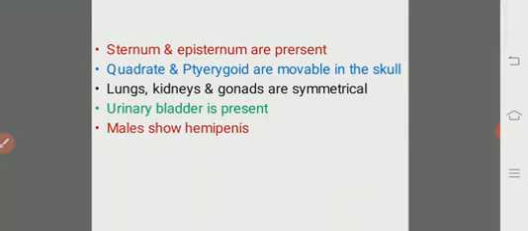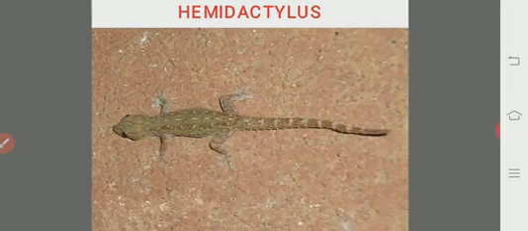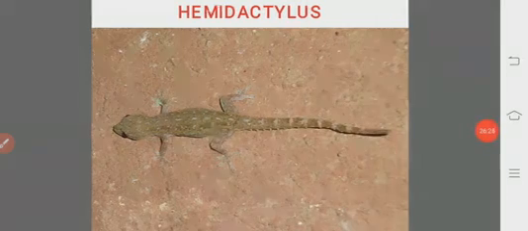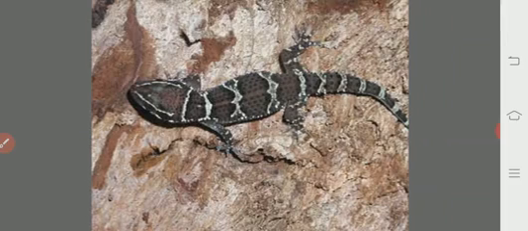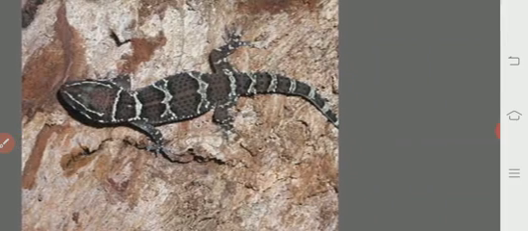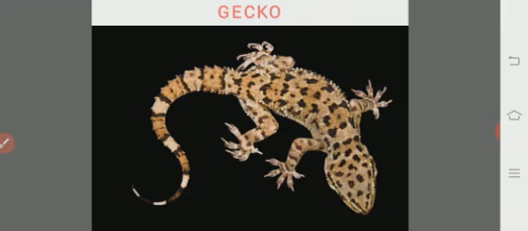Lungs, kidneys and gonads are paired and symmetrically arranged in the body. Urinary bladder is present and males show hemipenes as their copulatory organ. See the examples: Hemidactylus or gecko, wall lizard. Hemidactylus is also usually seen on trees. This is the gecko.